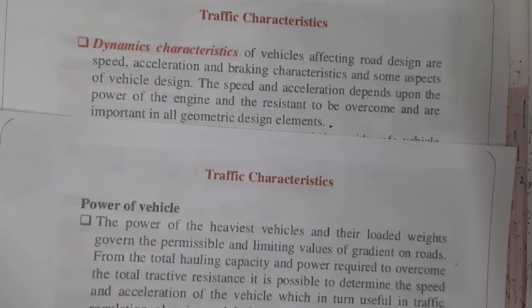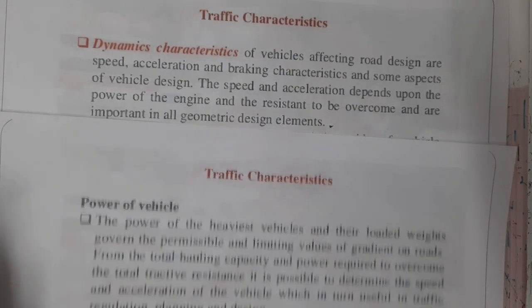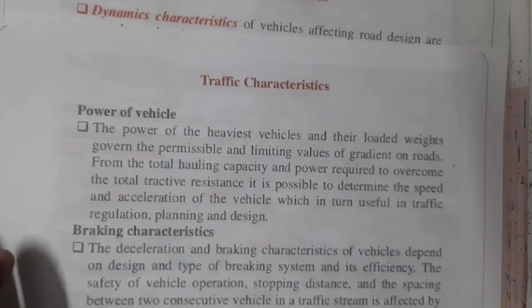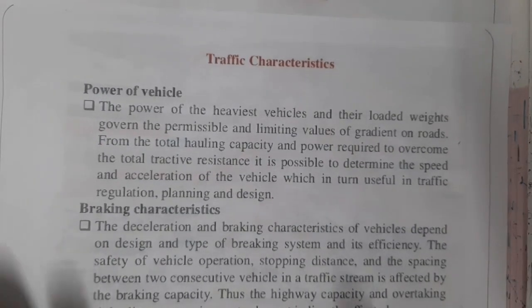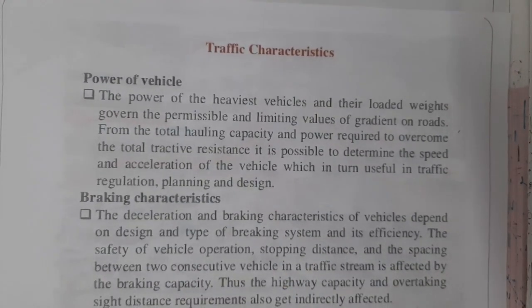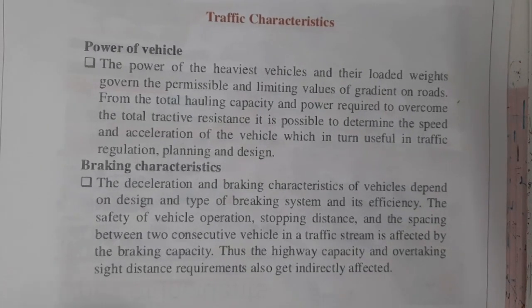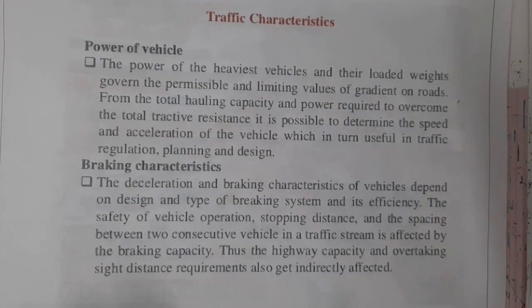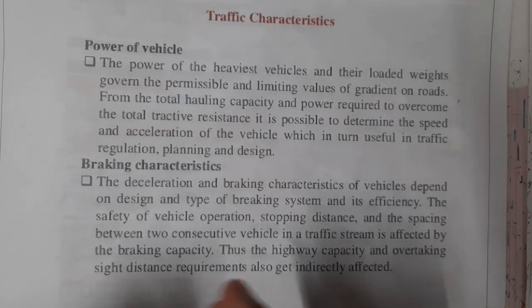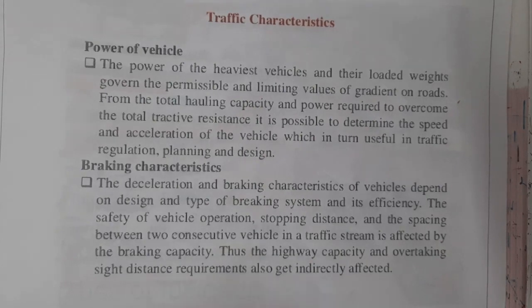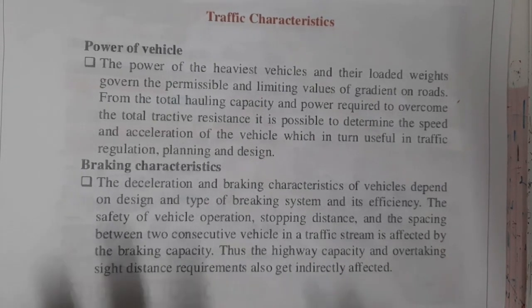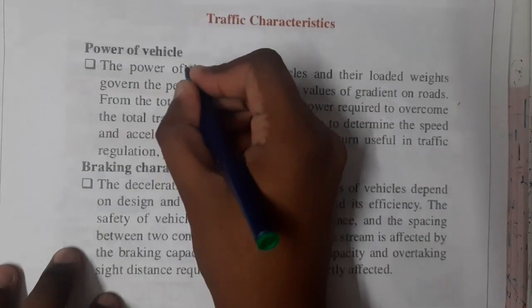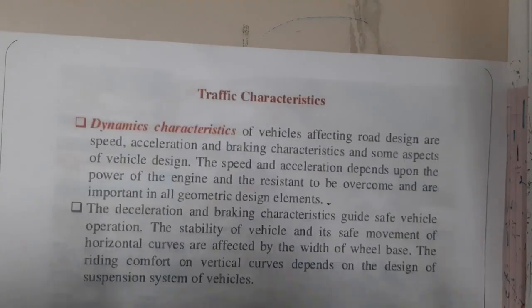Similarly, we have a few more traffic characteristics like power of the vehicle and braking system. The braking system should be absolutely perfect and working, and it should be designed in such a way that it will not fail in most situations. Power of the vehicle is the load or weight, you can say. You should carry only the load which is limited with respect to the government. If the government says a car can travel with a maximum weight of 250 kgs, you need to satisfy it. That is the power of the vehicle. In flights you commonly hear this too.